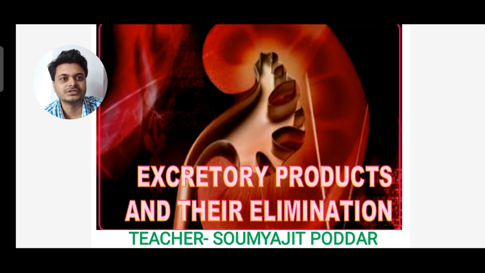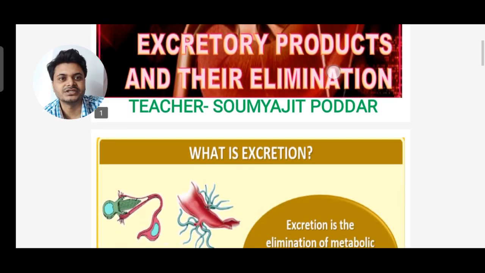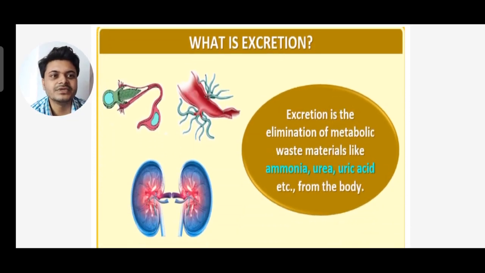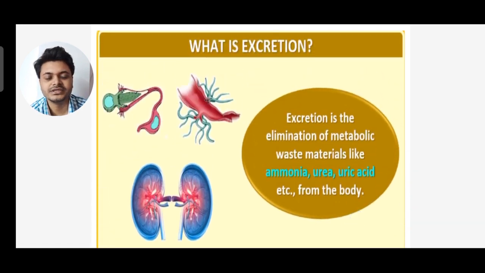You can see the structure of the kidney is given. The unit of the kidney is the nephron. The kidney helps in excretion and ultrafiltration of urine. First, what is excretion? Excretion is the elimination of metabolic waste like ammonia, urea, uric acid, etc. from our body. Again I repeat, these three substances, ammonia, urea and uric acid, are the excretory waste materials.